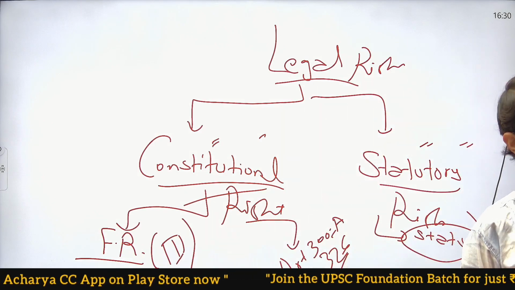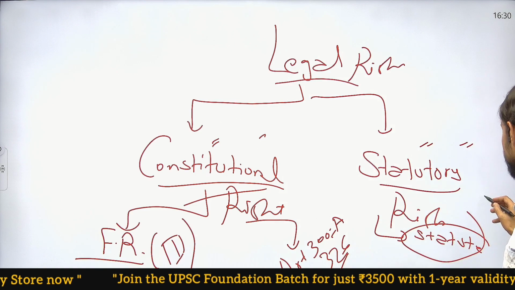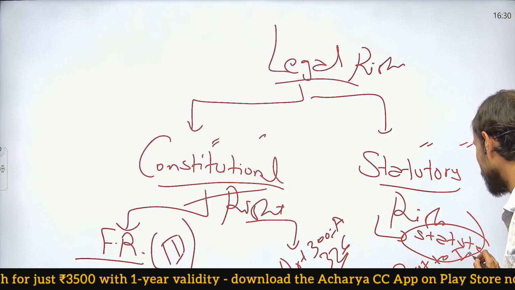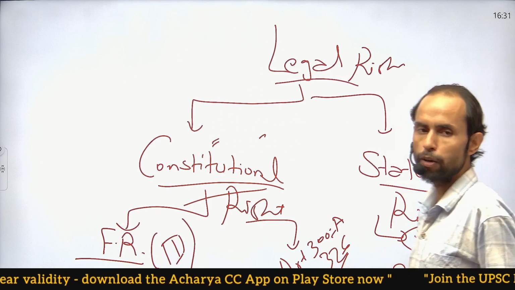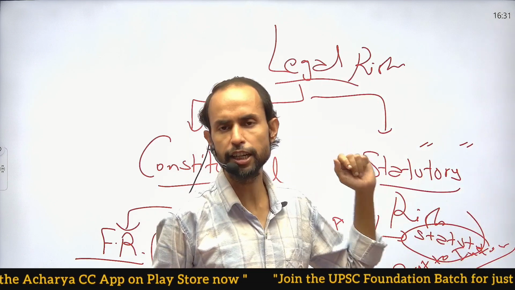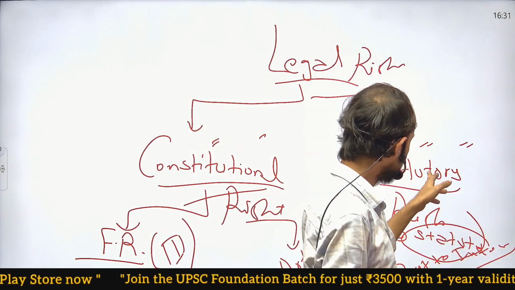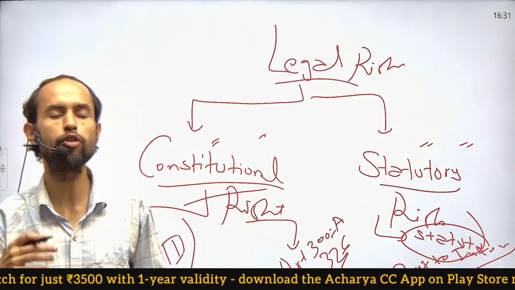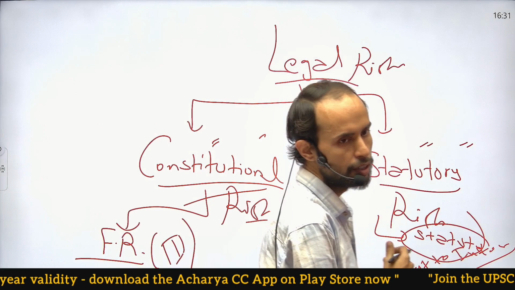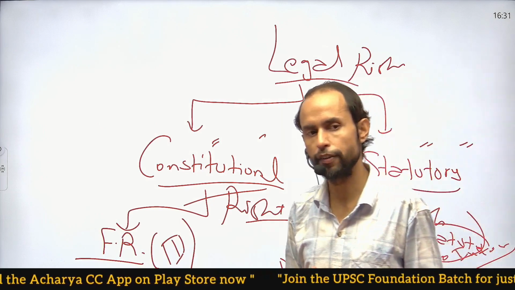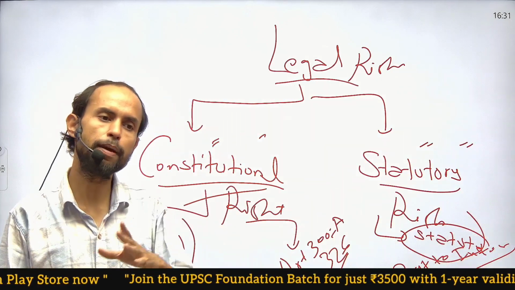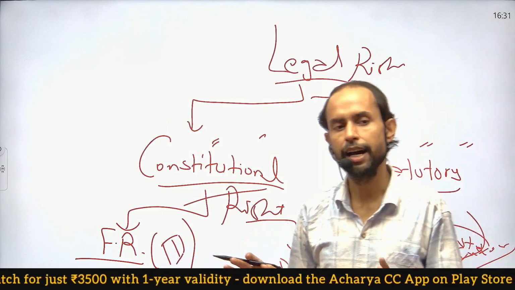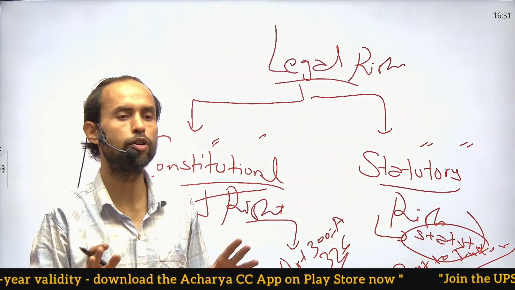Right to information. Okay, there is a right called the right to information. Which particular right may it be? It is definitely a statutory right. And why did I club it under statutory right? Because the right to information was guaranteed by the Right to Information Act of 2005. No doubt it may be implicitly a part of any of the fundamental rights, but explicitly the right to information comes from the Right to Information Act.